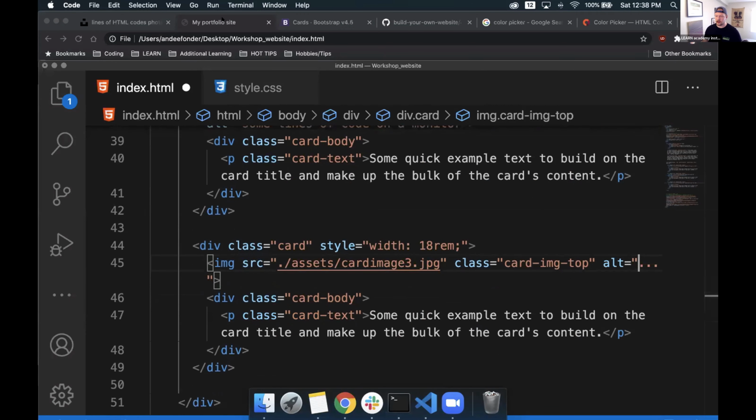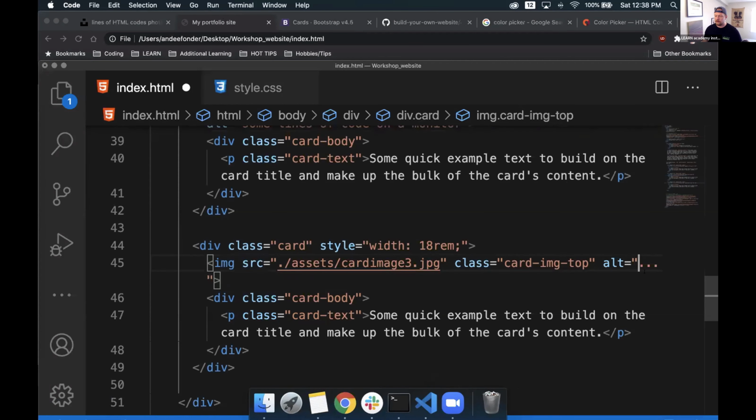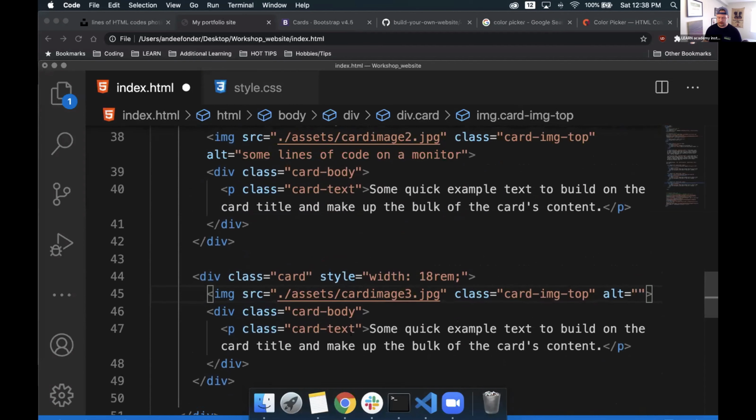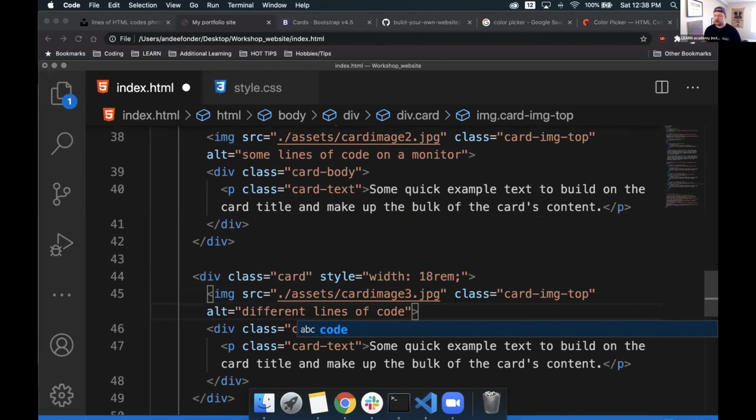Let's see what that actually looks like. Still a line of code. They're all pretty much lines of code. And for this, I want to do some different lines of code. Again, these aren't super helpful.